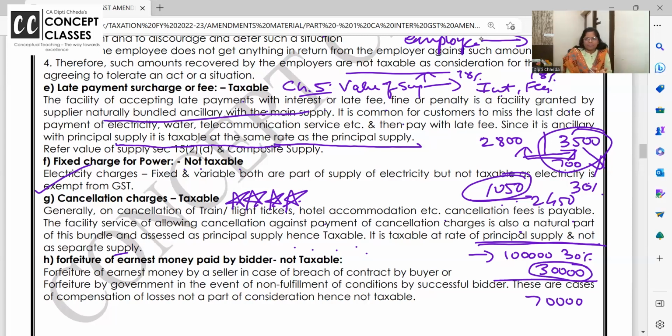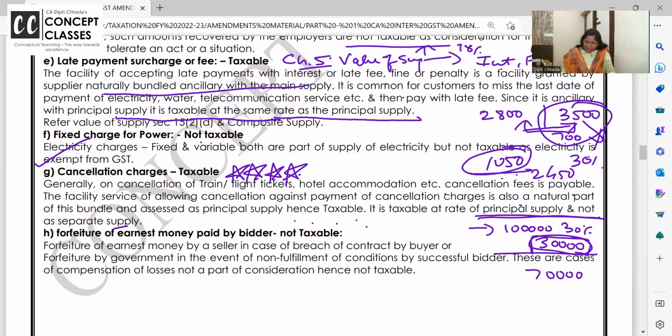It's a service. You have booked, you have parked those dates, and you have cancelled. So they have provided you the facility of booking and cancelling. For that, they are charging 30,000. So 30,000, like these cancellation charges, are very well liable to GST.